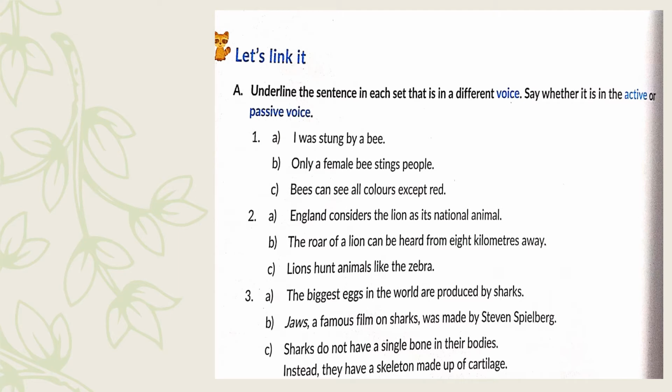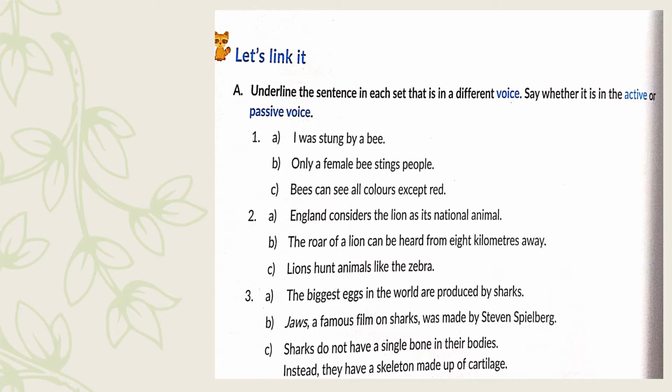So based on your previous knowledge on active and passive voices, here is a small exercise for you. 3 sets of questions are given here with 3 sentences each. One of them is different from the two. So you have to locate which one is it and in which voice is it. I was stung by a bee. Only a female bee stings people. Bees can see all colors except red.